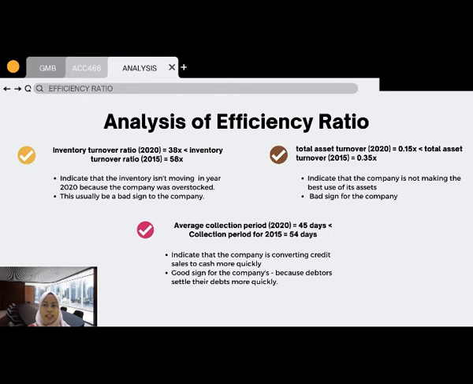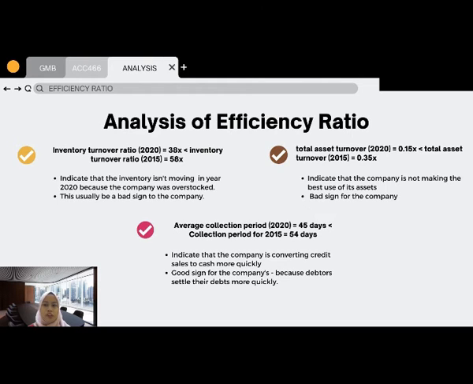This could indicate that the inventory isn't moving because the company was overstocked. This usually might be a bad sign for the company because the products tend to deteriorate as they sit in the warehouse while incurring holding costs. Furthermore, excess inventory ties up the company's cash and exposes it to market price drops.